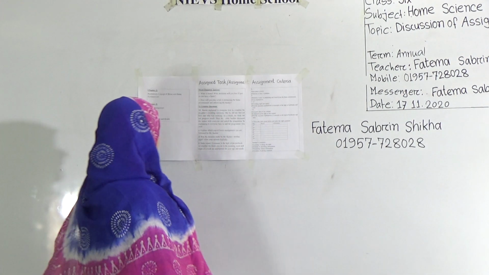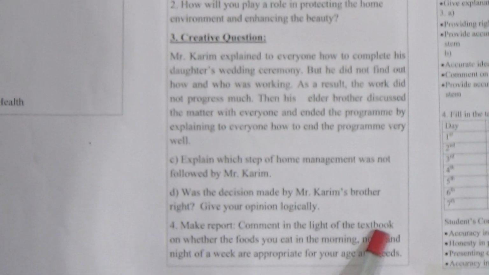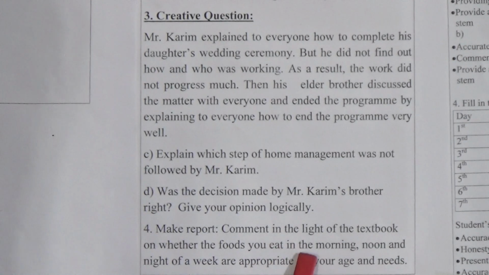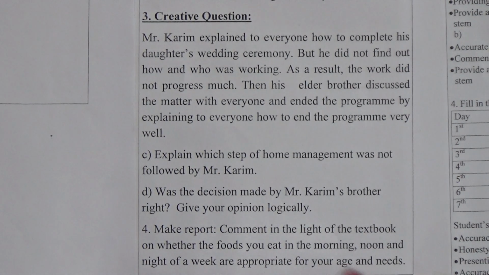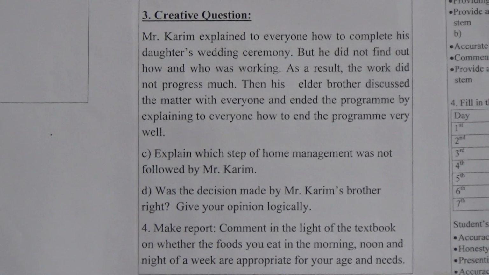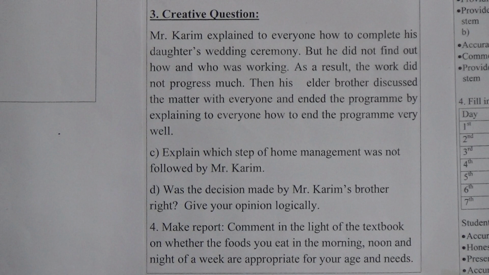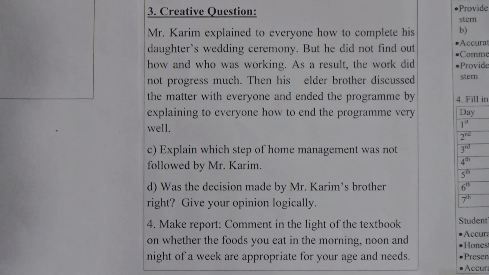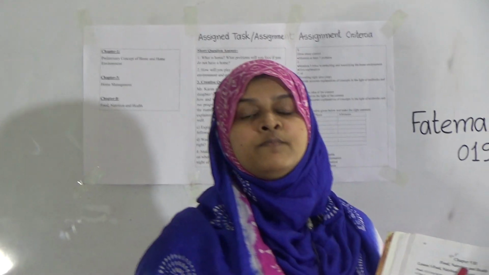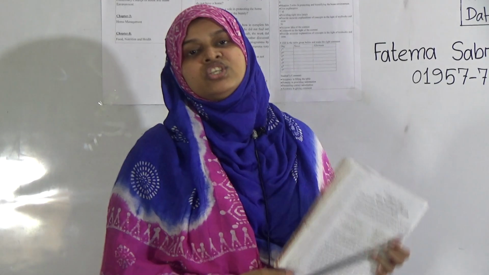Now students, come to question number 4. Make a report, comment in the light of the textbook on whether the foods you eat in the morning, noon and night of a week are appropriate for your age and needs. Students, you are in adolescence and you are taking food in the morning, at noon and at night. So please open chapter 8, food nutrition and health. From this chapter you can answer question number 4.